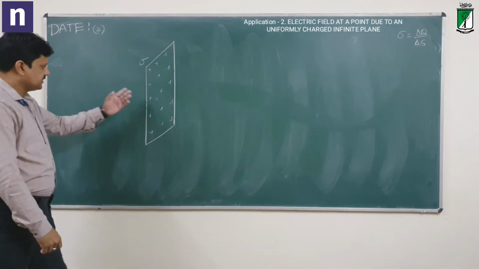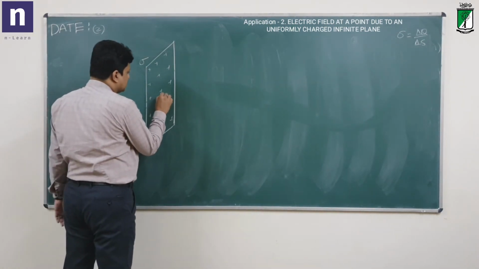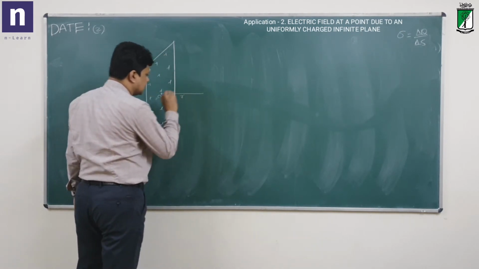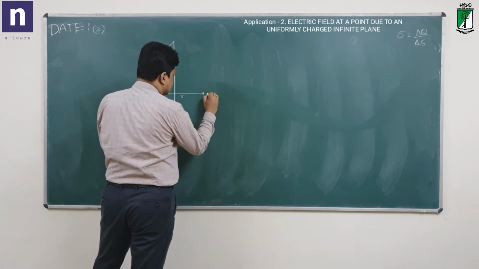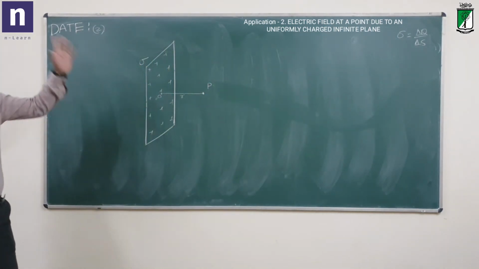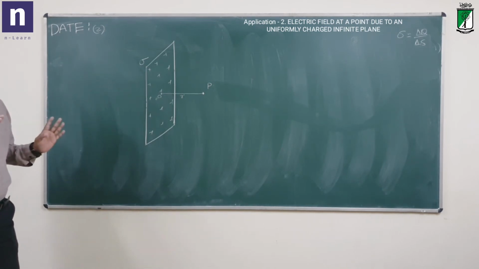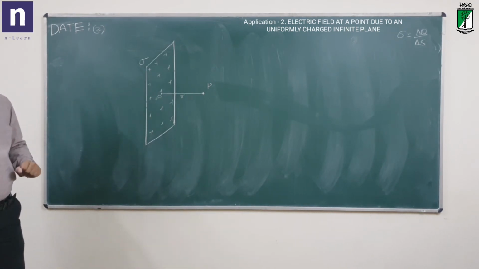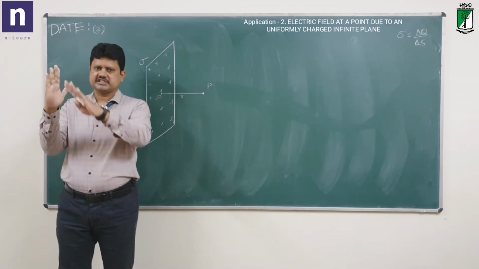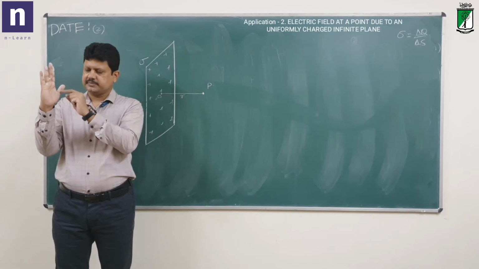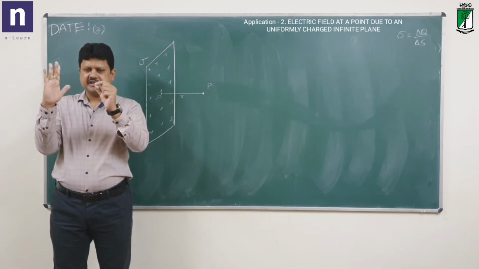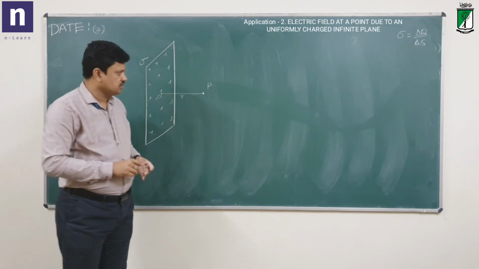Now it is infinitely big. Remember that. Now let me take some point over here, at some perpendicular distance R, I'll take a point P where I want to find the electric field. Now this whole plane sheet is charged uniformly, full charge is there everywhere, density is sigma. At a perpendicular distance R from the plane there is a point P here. What is the electric field at this point that we want to understand?